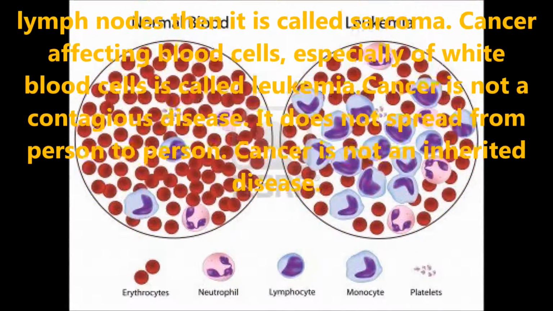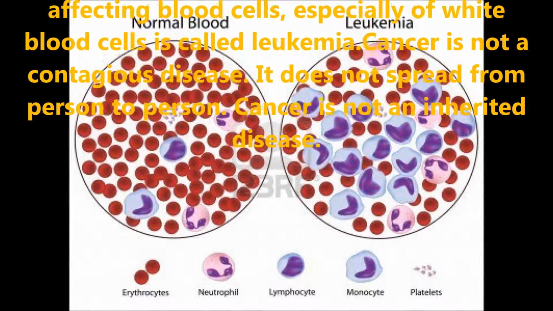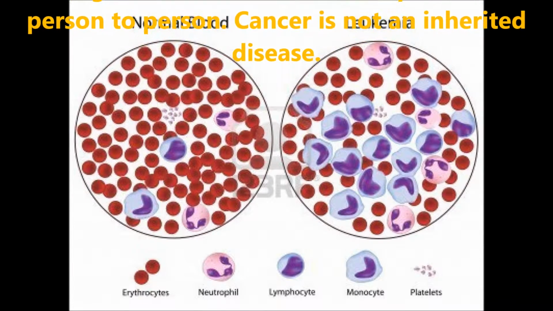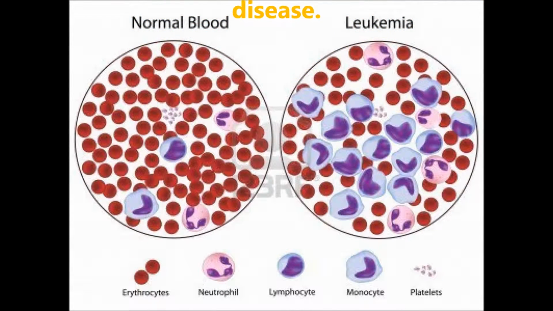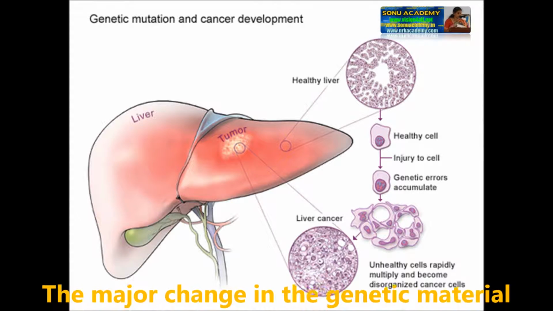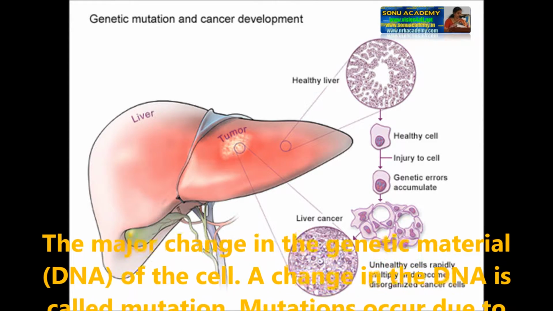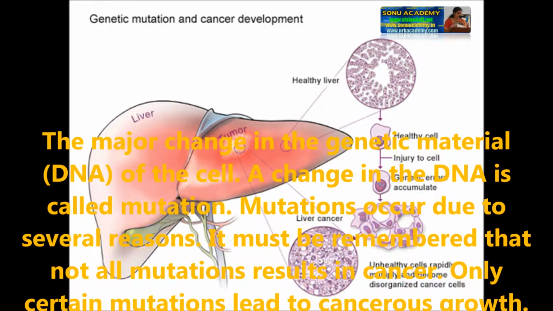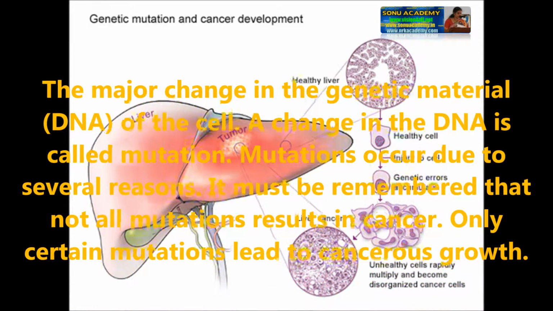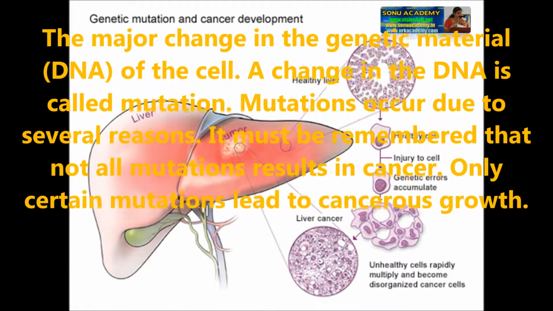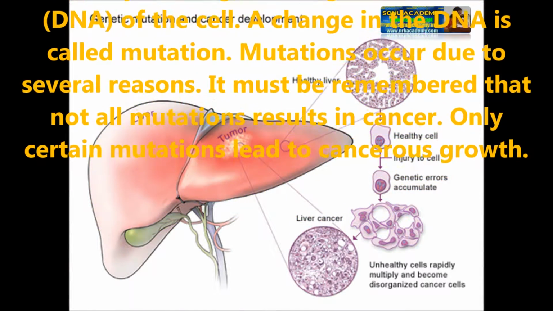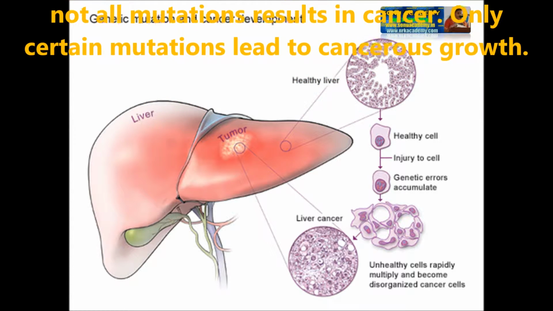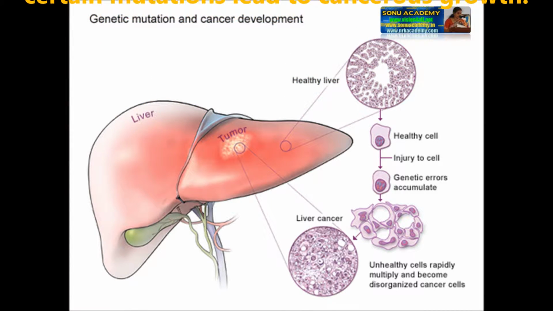Cancer is not a contagious disease. It does not spread from one person to another. Cancer is not an inherited disease. It is not passed from parent to children. The major cause of cancer is a change in the genetic material, that is DNA, of the cell. A change in the DNA is called mutation. Mutations occur due to several reasons. It must be remembered that not all mutations result in cancer. Only certain mutations lead to cancer growth.